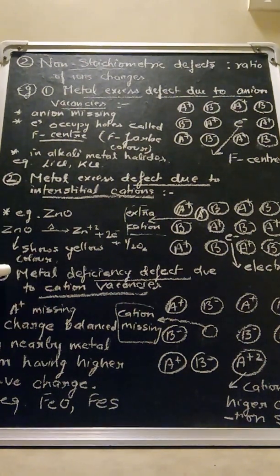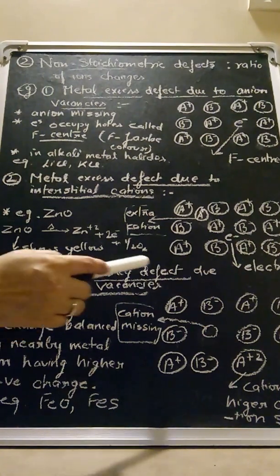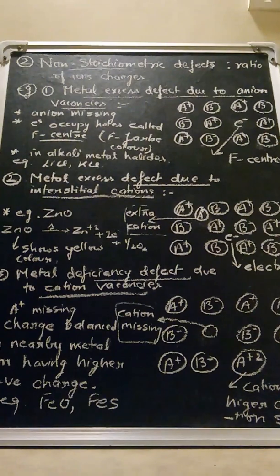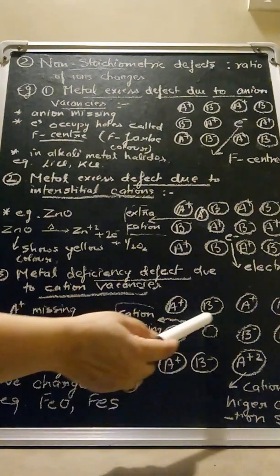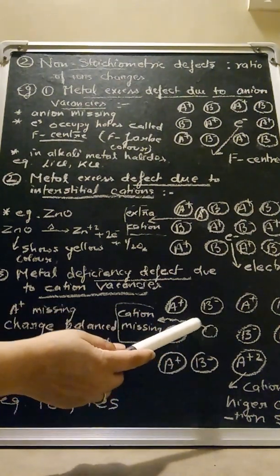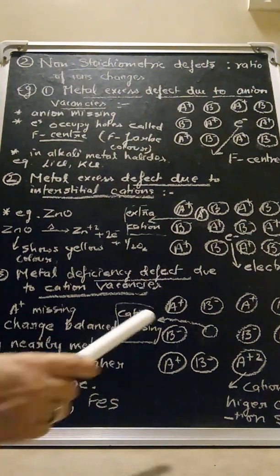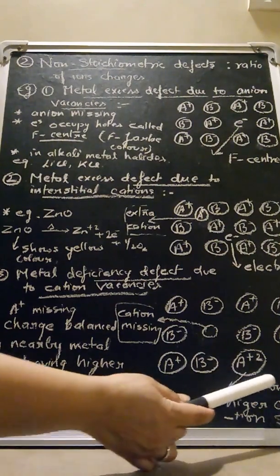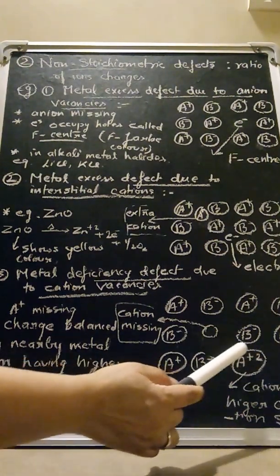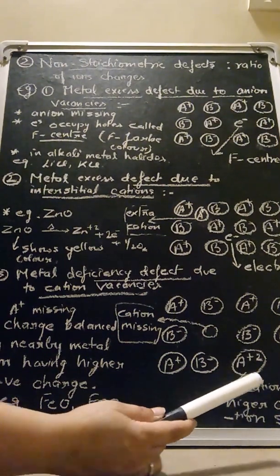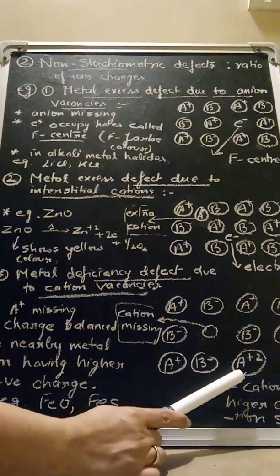The third defect is metal deficiency defect due to cation vacancies. Now what happens is, in this defect a cation is missing from its lattice point. One cation is missing, and to balance the charge, some other cation of higher valency or higher oxidation number occupies some interstitial site or some other position in the crystal.